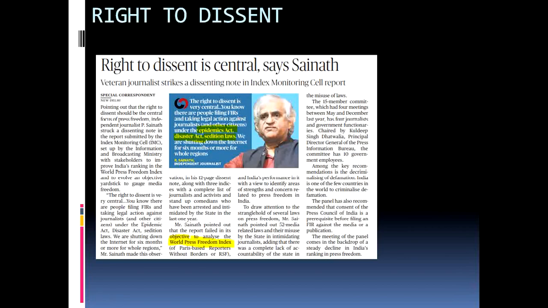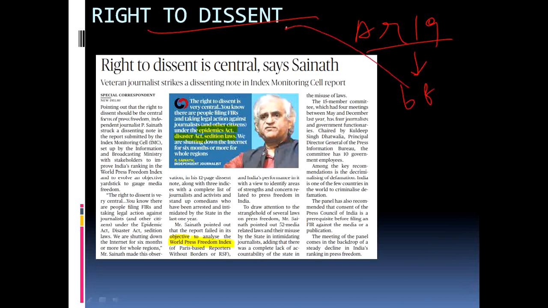The first article is about the right to dissent. Article 19 of the Constitution gives the freedom. Article 19 is the right to freedom. It gives six fundamental freedoms. Among those, one of the freedoms is the right to dissent. So, what is the meaning of dissent? Dissent is difference or disagreement in opinion.